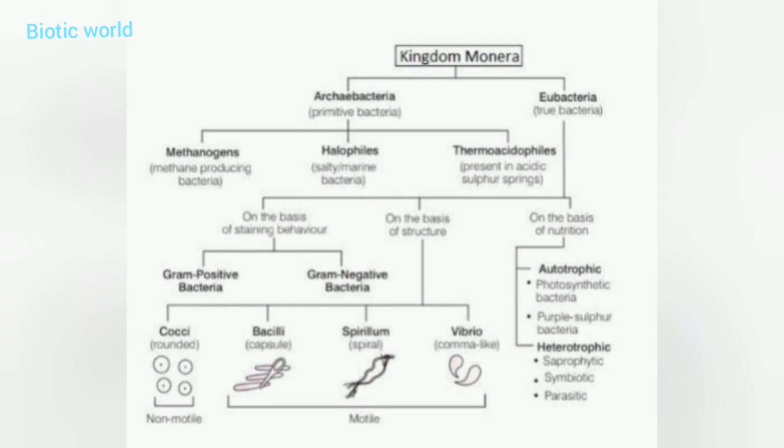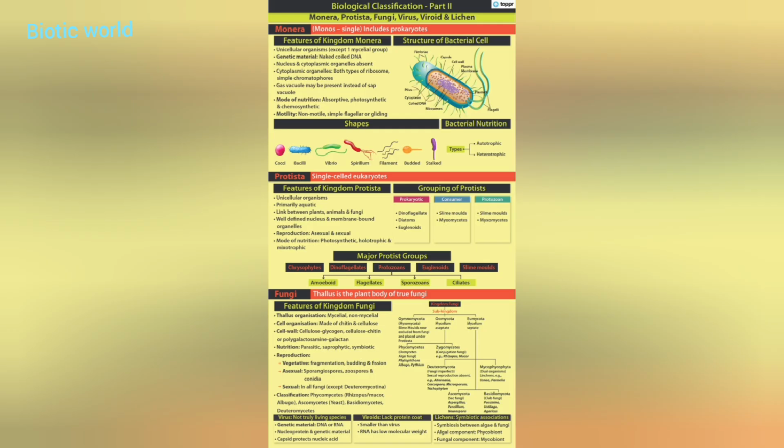Now let us see in detail about the Monera group. We had seen that in the earlier slide. In this slide we have Protista having five major groups known as the chrysophytes, dinoflagellates, protozoans, euglenoids, and slime moulds. These have a diverse classification. Next is about the fungi. Fungi have such a diverse classification. We will see that in our next video about the fungi.